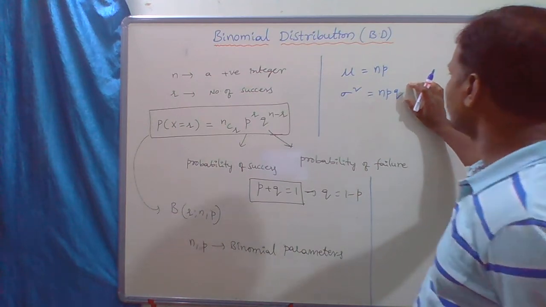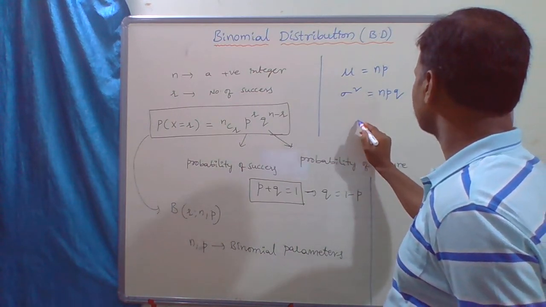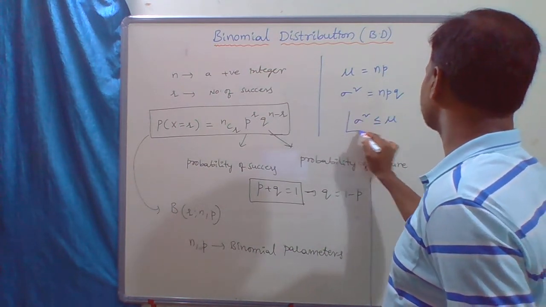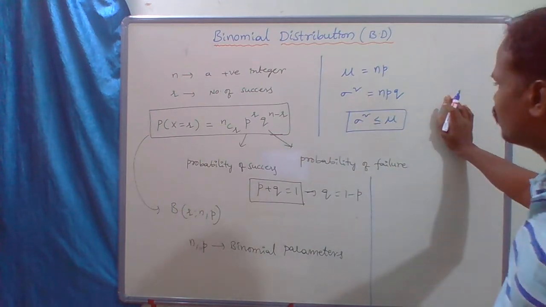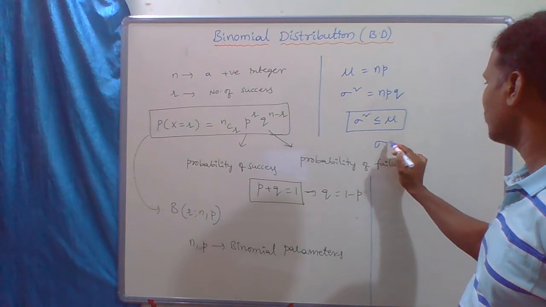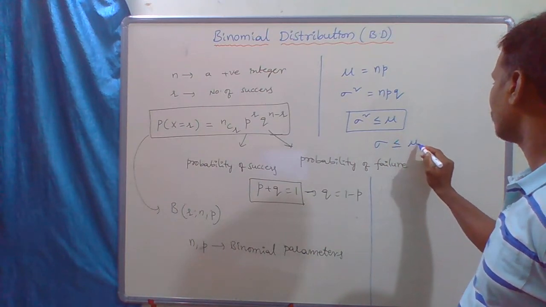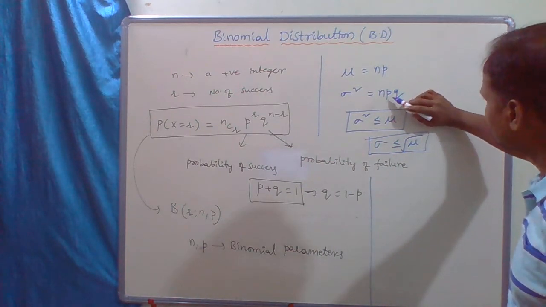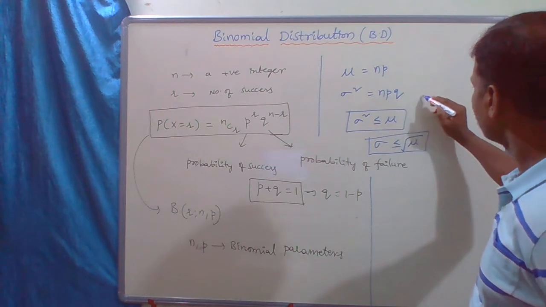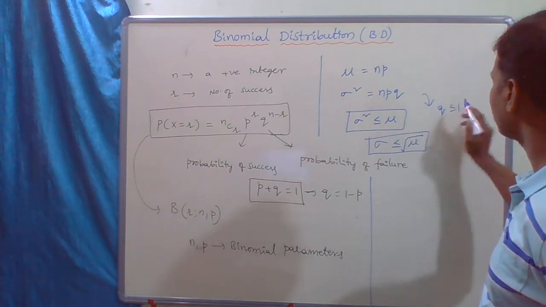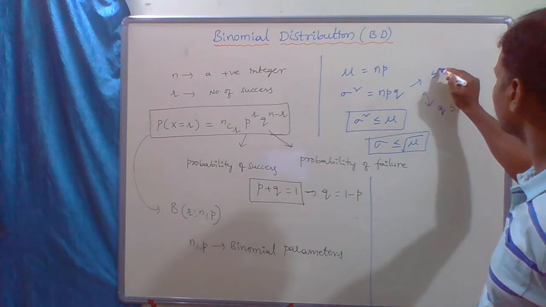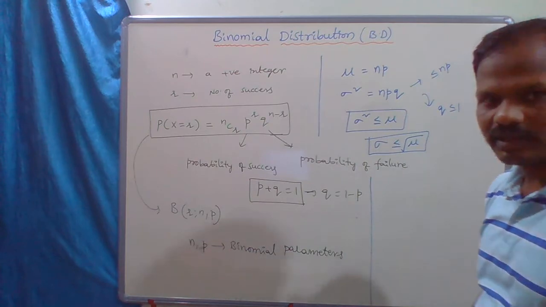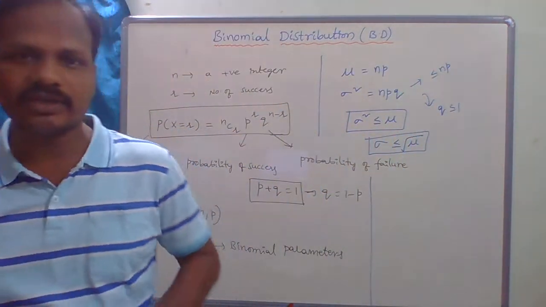So clearly from this, you can say sigma square is always less than or equal to mu. That is, sigma is less than or equal to root mu, because sigma square is npq, but here q is less than or equal to 1. So this is less than or equal to np, which is mu. Clear? So this is the probability distribution.